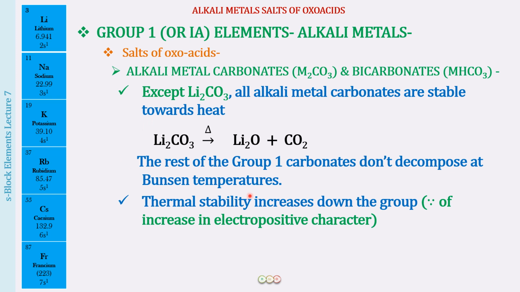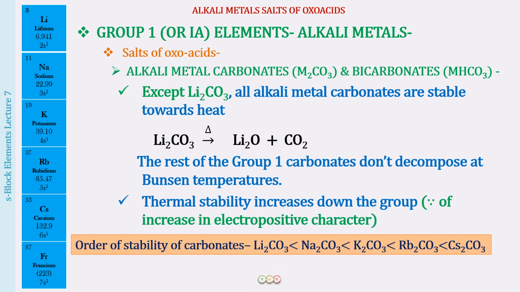Now the thermal stability increases down the group because of the increase in the electropositive character. So the order for thermal stability is lithium carbonate, the least stable, and going down the group, cesium carbonate has the maximum thermal stability. In the previous lectures, while we were talking about thermal stability orders, I gave you a trick to remember them: friendship is between equals.